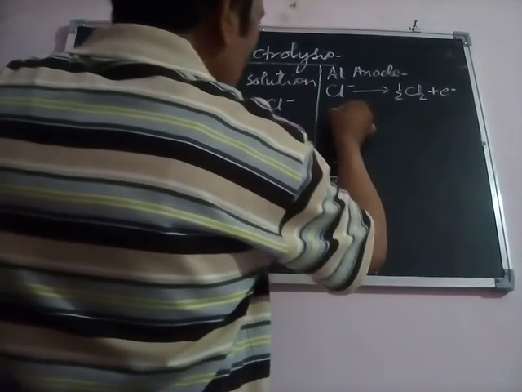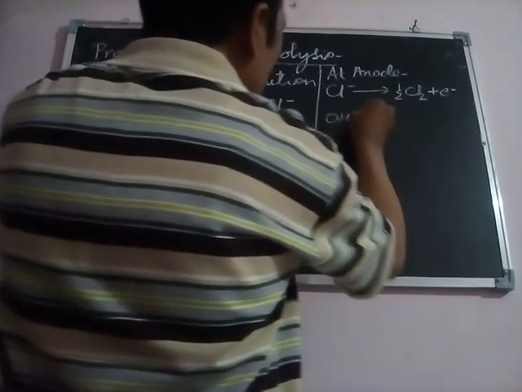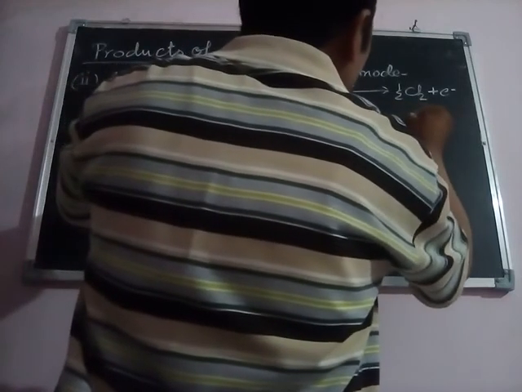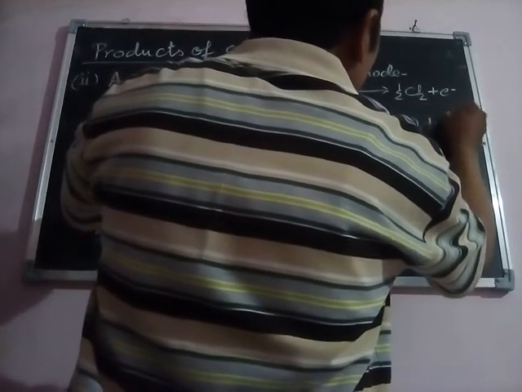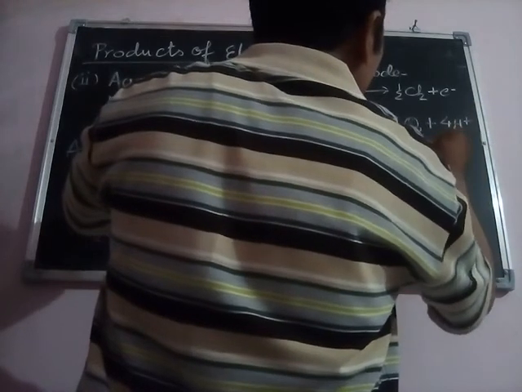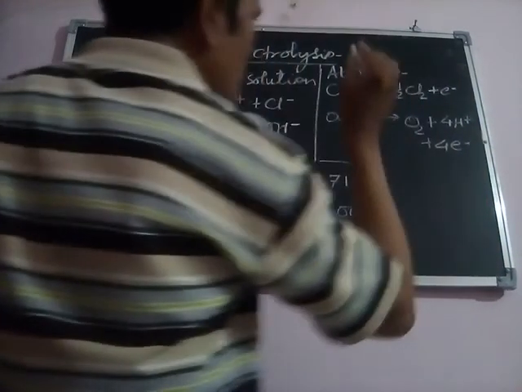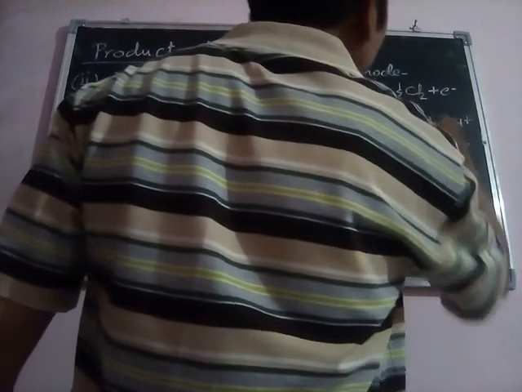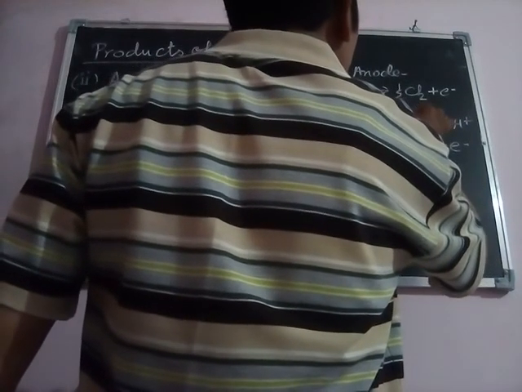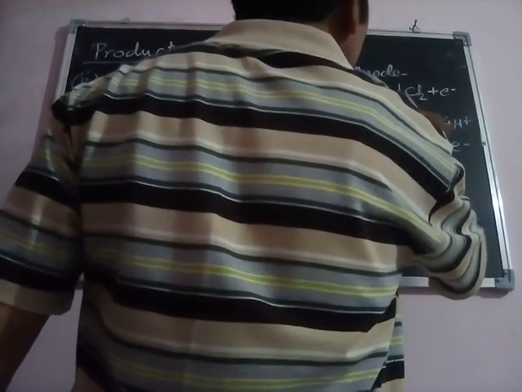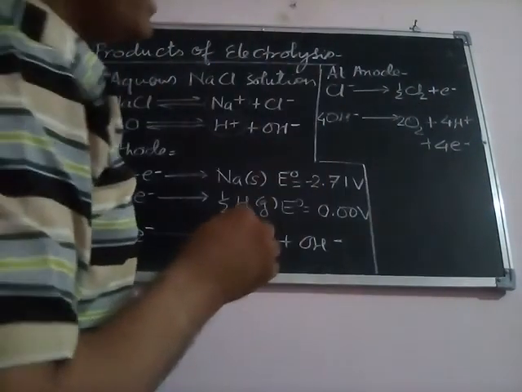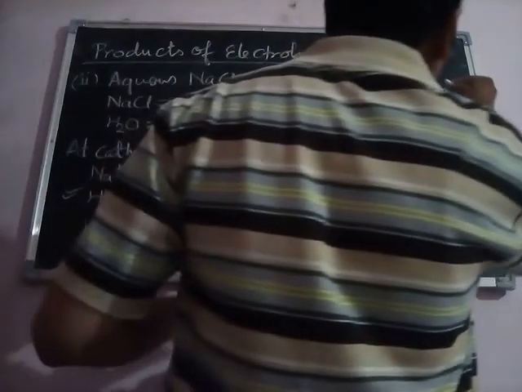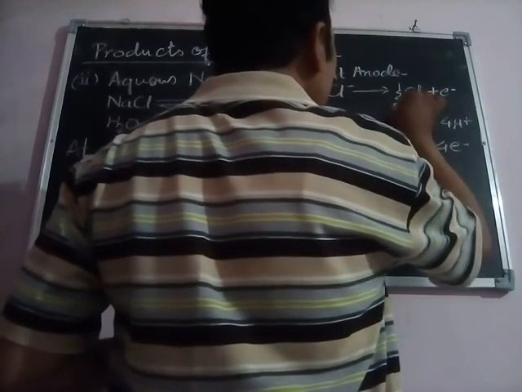Here, similarly, you will also find that OH negative ion is also there. So OH negative ion will provide us O2 gas plus 4H positive ion, and it will also provide us 4 electrons. Okay, this is the product which will form here, and in this particular case the oxygen gas will be released. Now we will see the value of the standard oxidation potential or electrode potential.